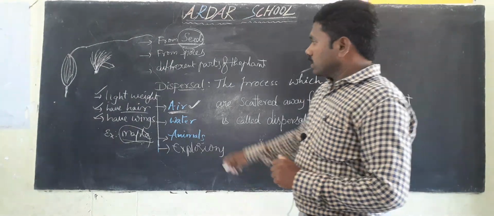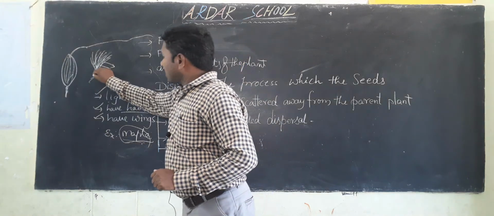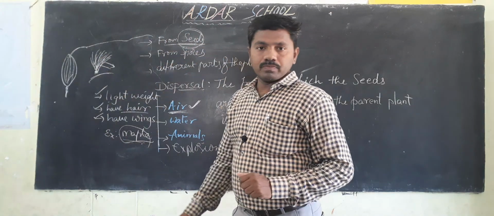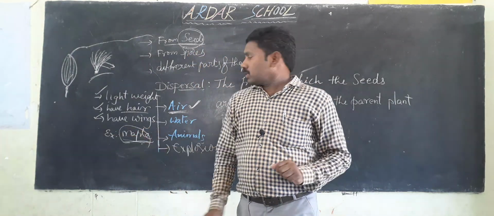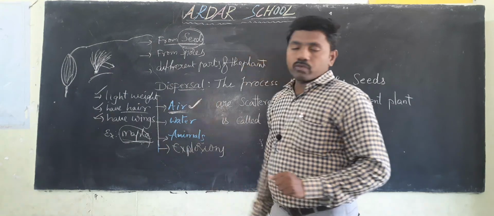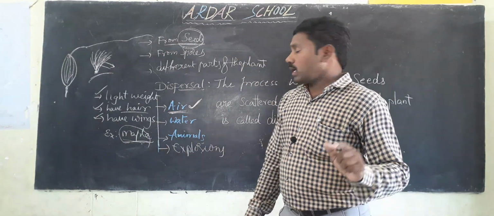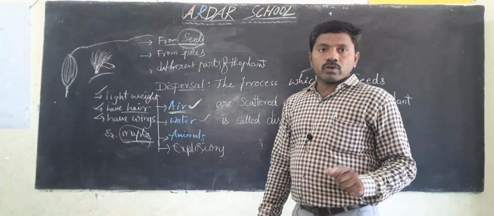Okay, children. Here dandelion or calotropis have hair, and maple has the wings. This is dispersal by air. Next one, water. Dispersal by water.